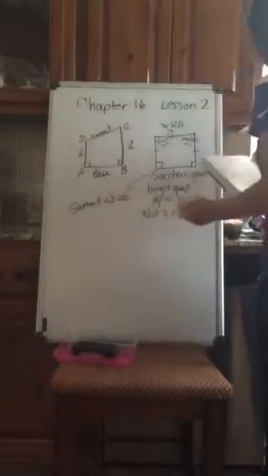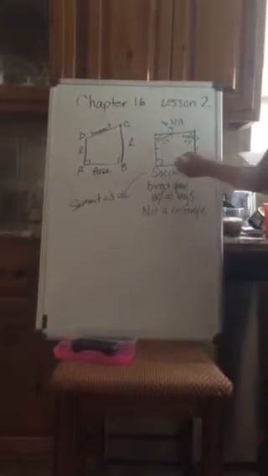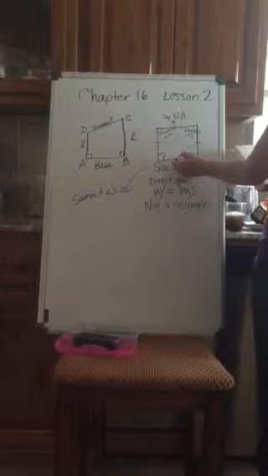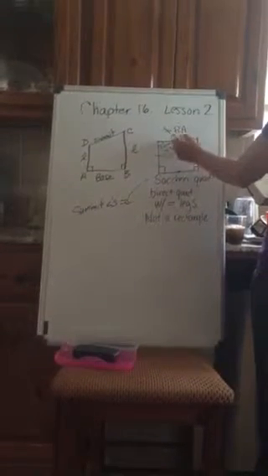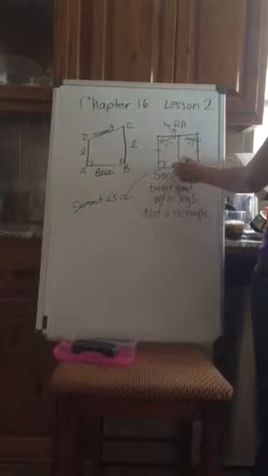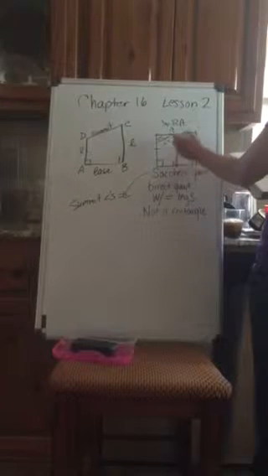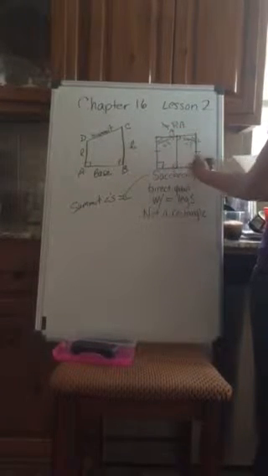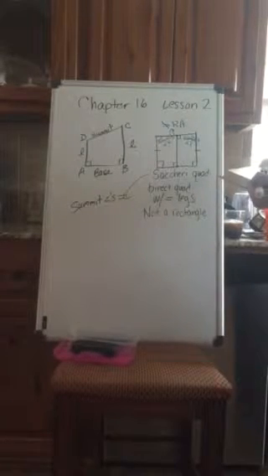We can also say that if I connected the midpoint of the base and the midpoint of the summit of a Saccheri Quadrilateral, then that line is perpendicular to both the base and the summit.